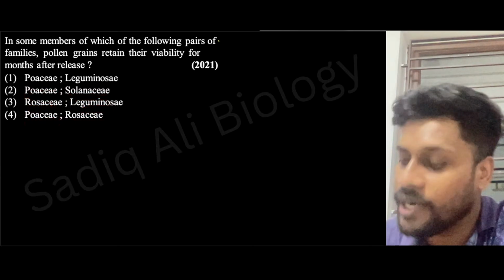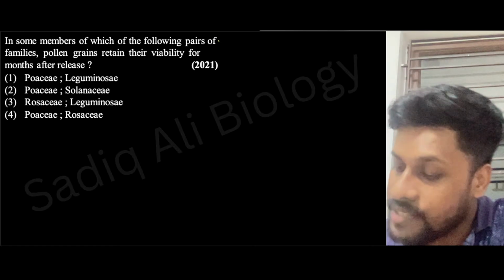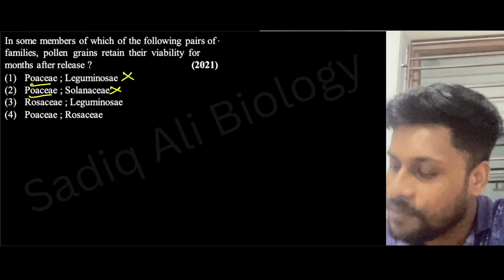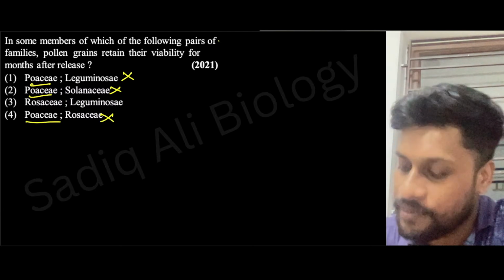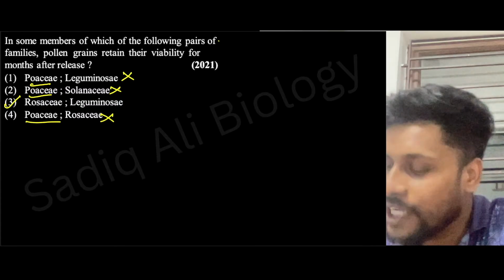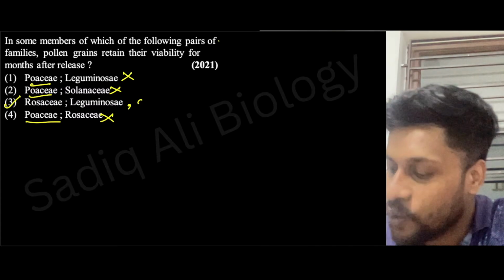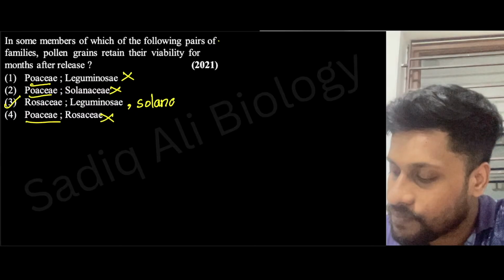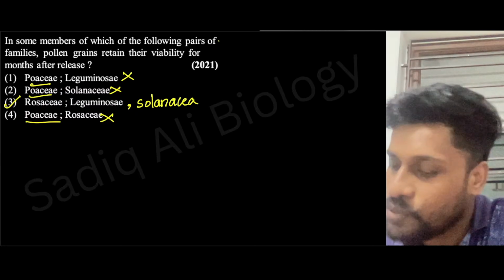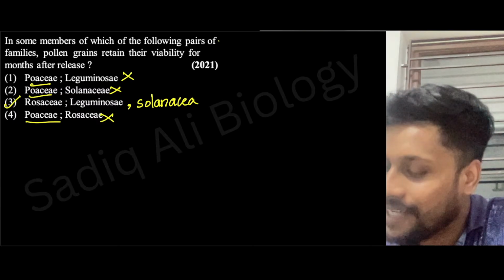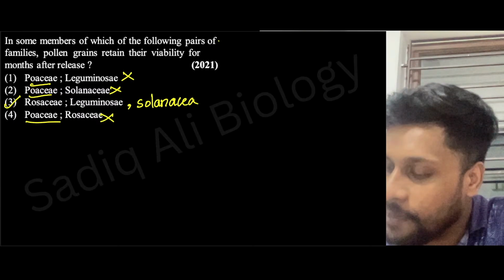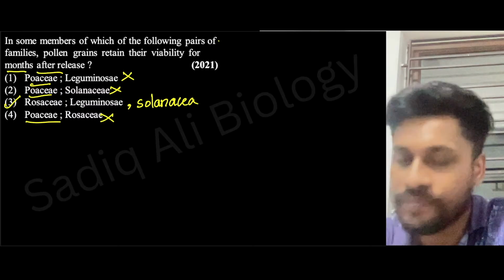See how I remember: I know that Poaceae won't be the answer, so I will remove whichever options have Poaceae. The answer will be option 3. So in Rosaceae, Leguminosae, even Solanaceae, the viability of pollen grains will be months.